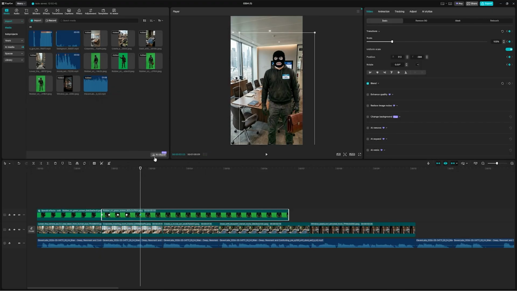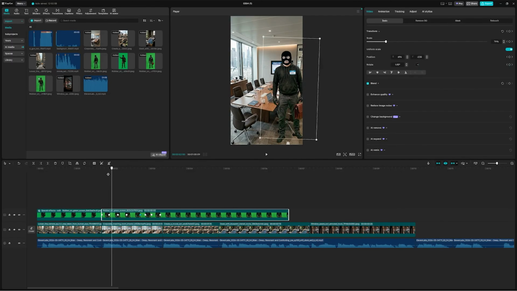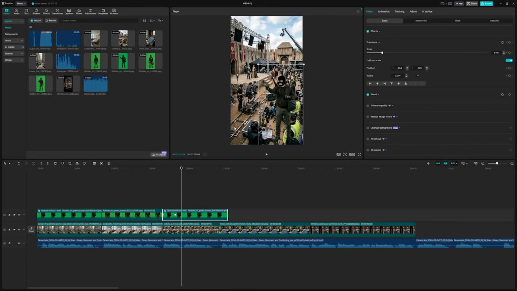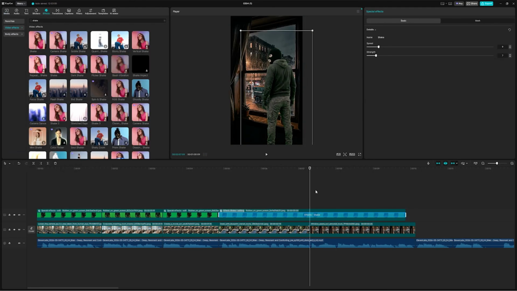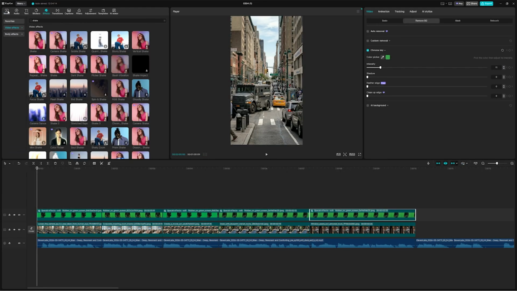I'll fast forward this part, but I'm just adding a bit more rotation and movement throughout the scene. Alright, I'll fast forward this part, but I'm adding in the rest of our characters and their motion. Basically, imagine what your character would be doing in those scenes and add it to your video.